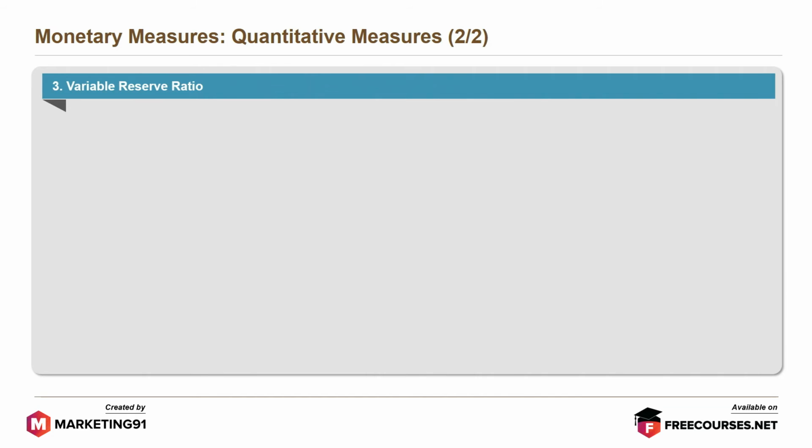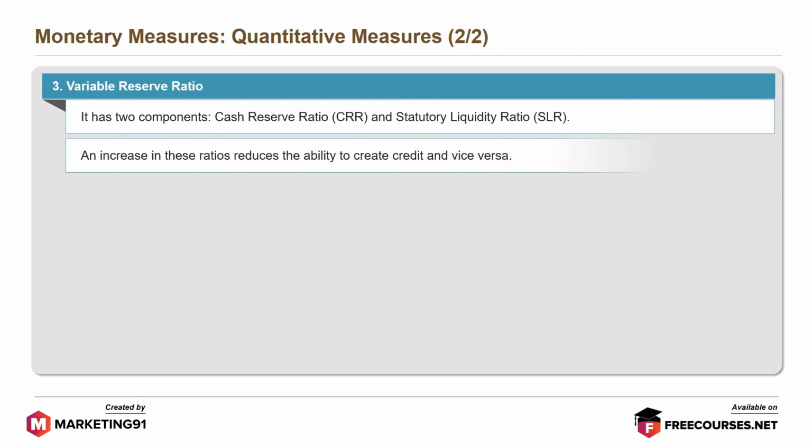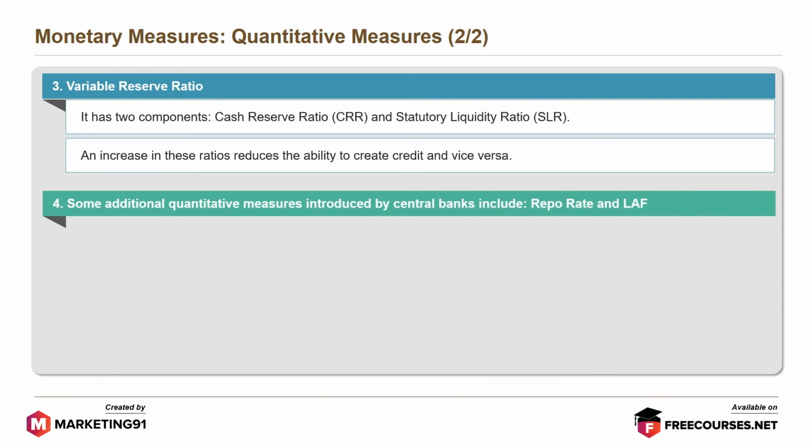Next is variable reserve ratio. It has two components: cash reserve ratio (CRR) and statutory liquidity ratio or SLR. An increase in these ratios reduces the ability to create credit and vice versa. Some additional quantitative measures introduced by central banks include repo rate and LAF.